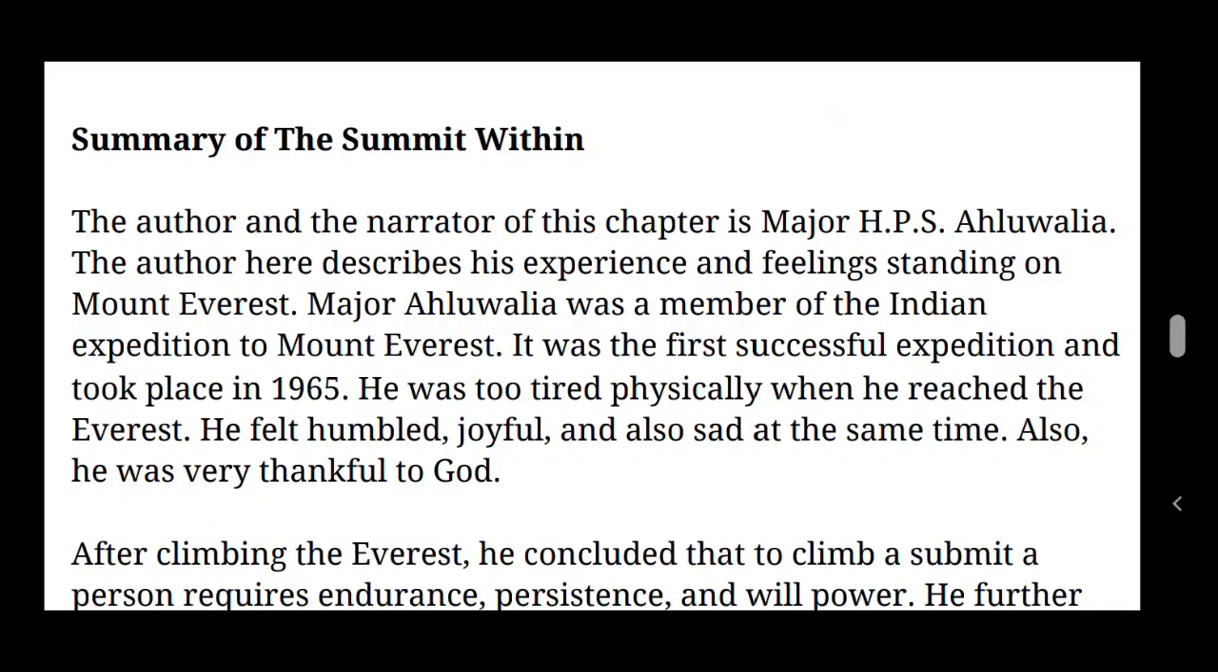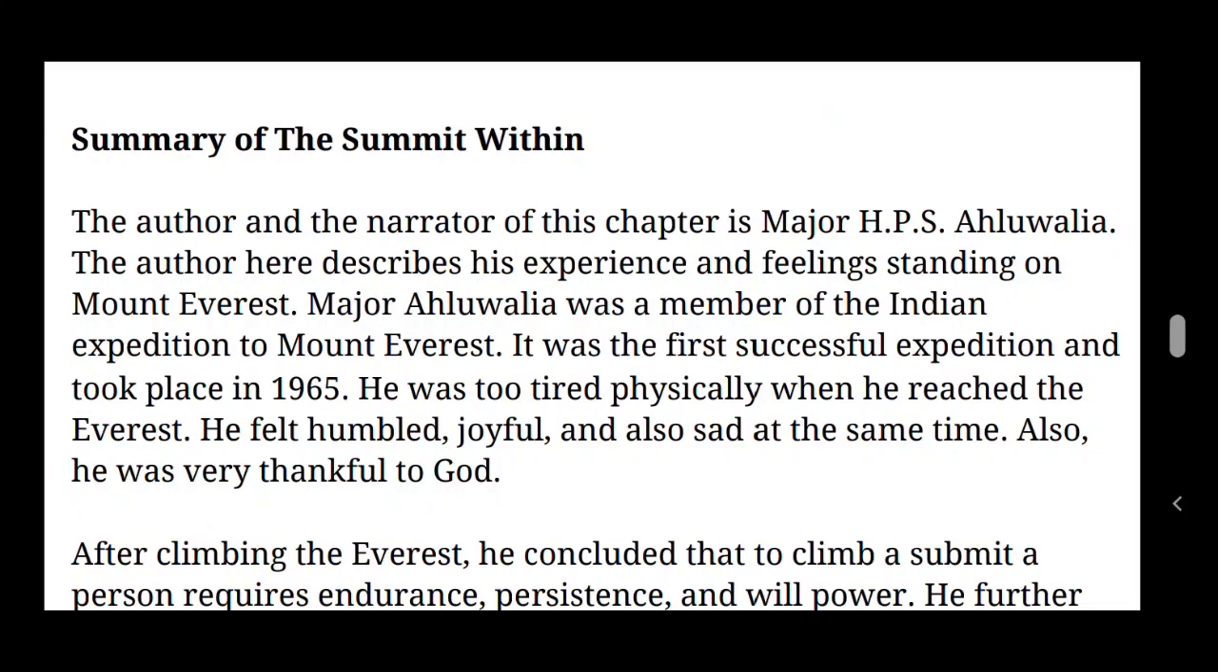Expedition means mountain climbing to Mount Everest. It was the first successful expedition and took place in the year 1965. So it was the first successful expedition and it happened in the year 1965.